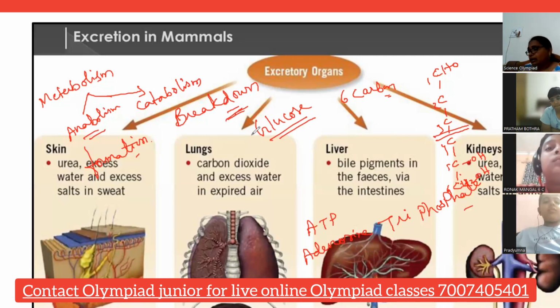There are so many processes in our body which we actually don't know. Some reactions are going on in our body, but yes, things will happen. So anabolism and catabolism together are called metabolism. Understood?